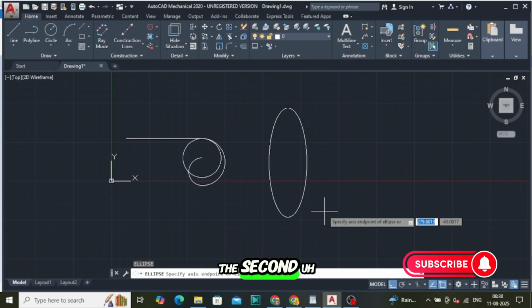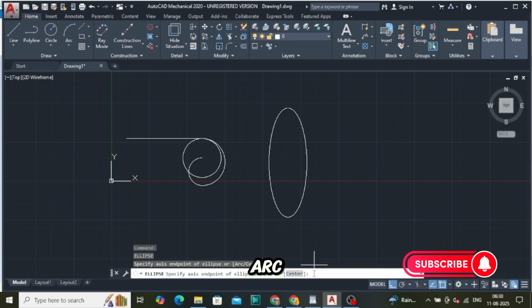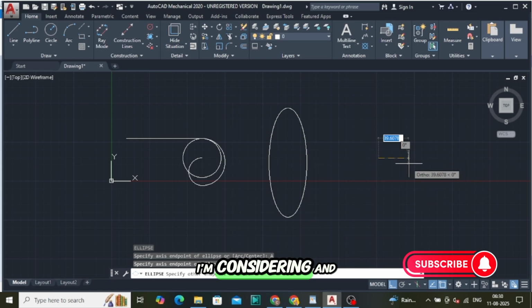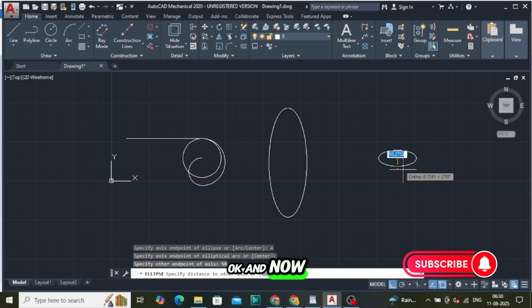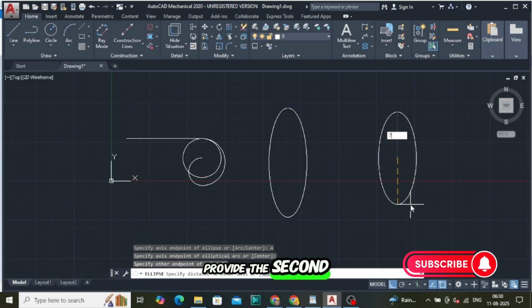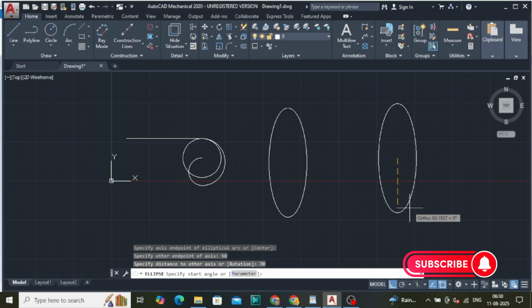And the second is an arc. Simply we have to press A for arc, and it is asking for the center. So this is the center I'm considering, and just provide the radius for it. I'm giving 50. Okay, and now we have to provide the second radius, 70.